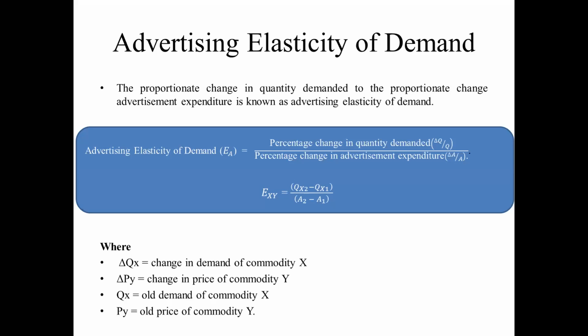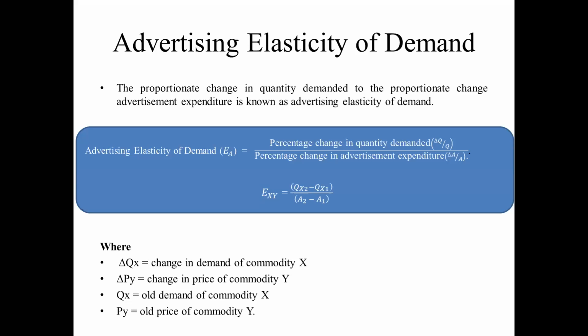See this definition: the proportionate change in quantity demanded to the proportionate change in advertisement expenditure is known as advertisement elasticity of demand, represented by EA, equal to percentage change in quantity demanded to percentage change in advertisement expenditure.